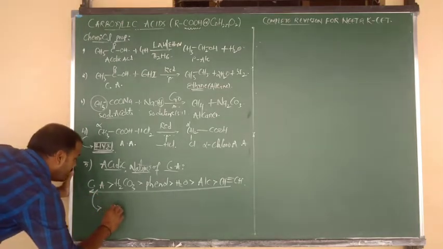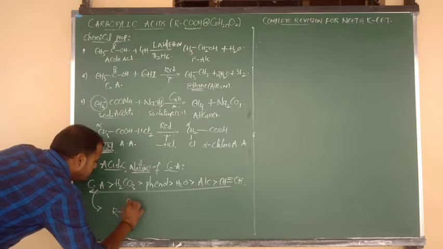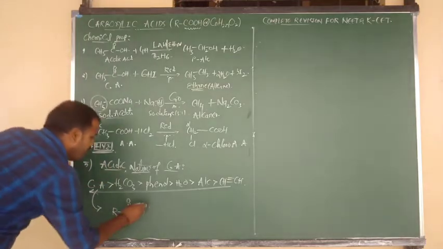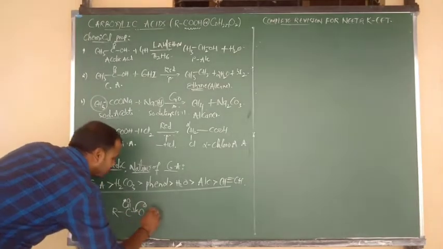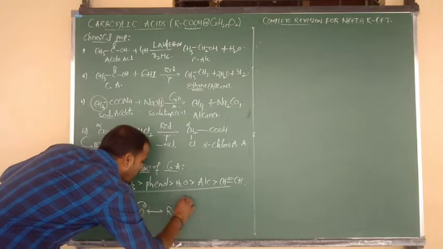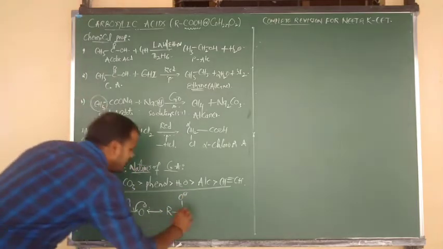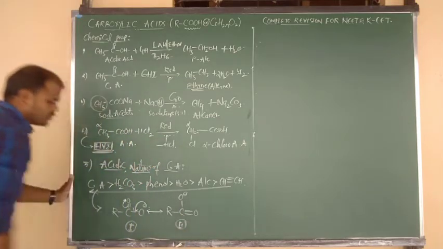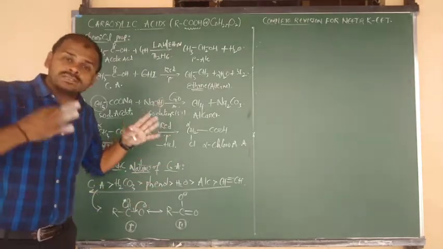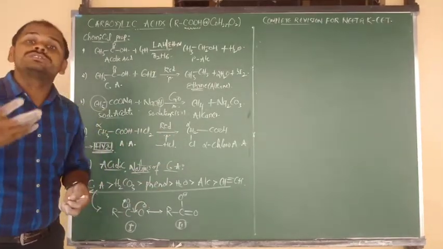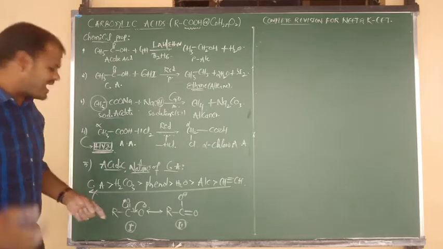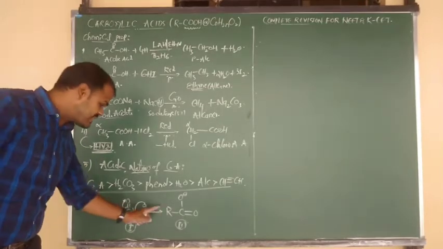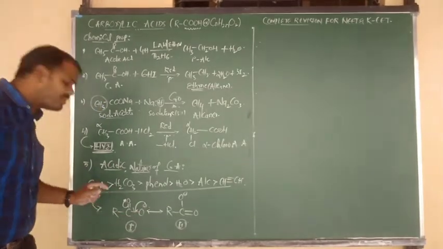Good. So why do carboxylic acids have more acidic nature? The reason is R bonded to C double bond O, C double bond O bonded to O minus, which is the carboxylate ion. It can undergo resonance. We can write R bonded to C, with O minus on one side and double bond O on the other side: carboxylate resonance 1 and resonance 2. Due to formation of the stable carboxylate ion, they are ready to lose the H plus ion. So carboxylic acids are proton donors and acidic in nature. This is reason number 1.